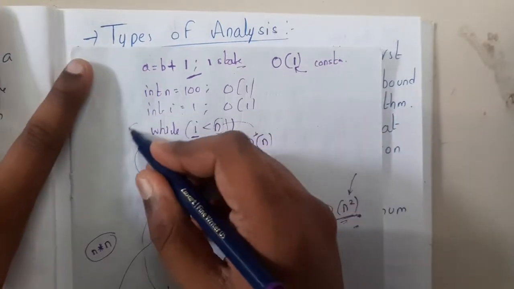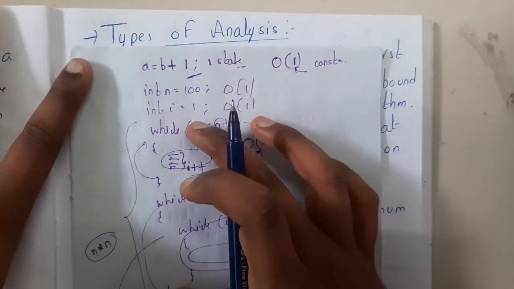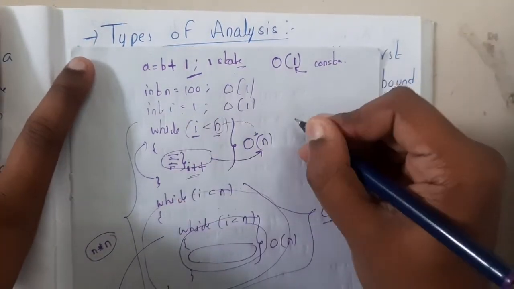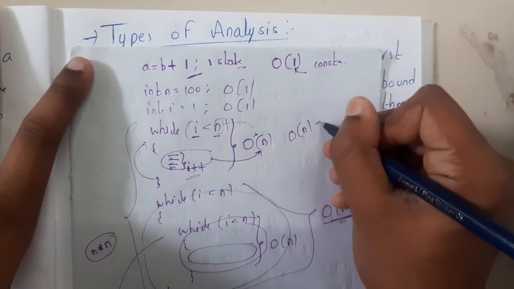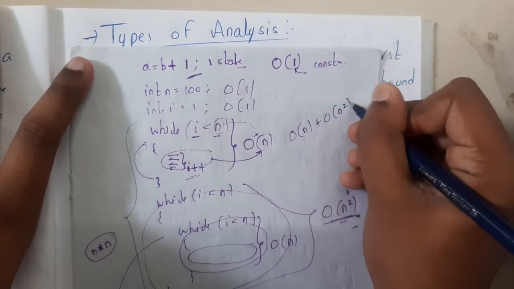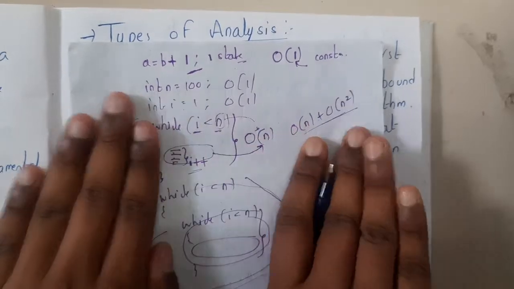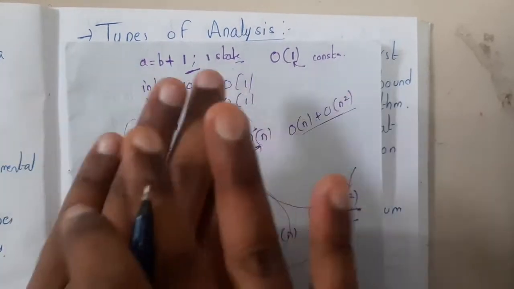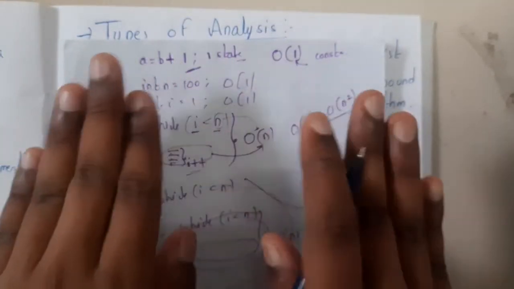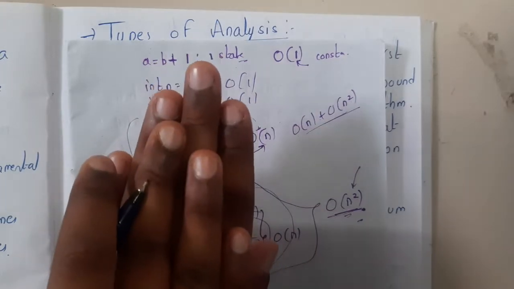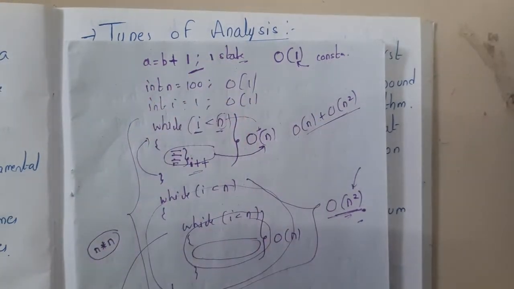If you want to find this whole function's time complexity, it will be addition: big O of n plus big O of n square. So if they are separate, or if they are not one inside the other, it will be added. If it is one inside the other, they will multiply. Got the logic, right?